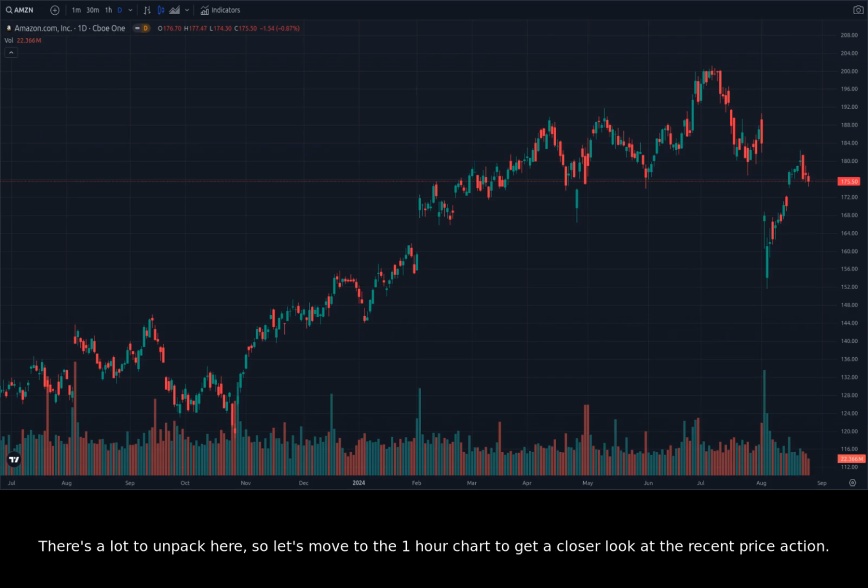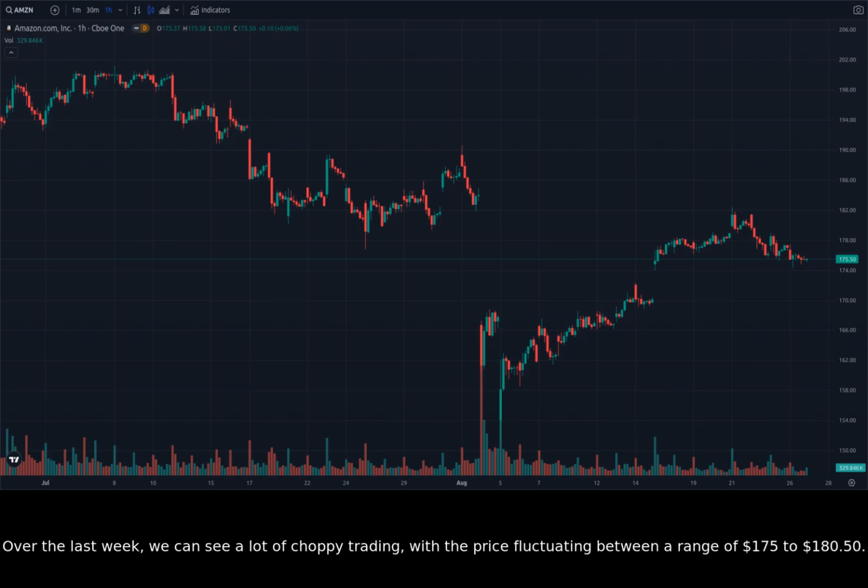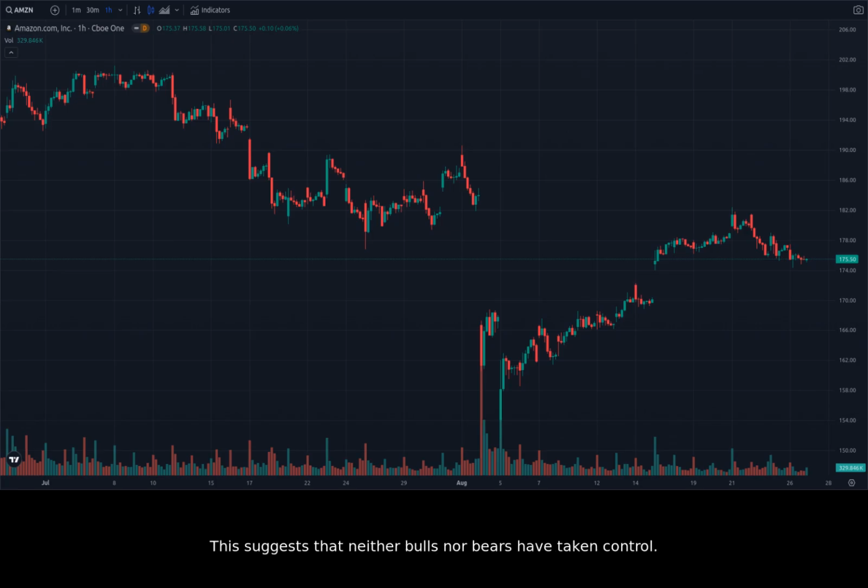There's a lot to unpack here, so let's move to the 1-hour chart to get a closer look at the recent price action. The 1-hour chart shows a more detailed picture of the recent price fluctuations. Over the last week, we can see a lot of choppy trading, with the price fluctuating between a range of $175 to $180.50. This suggests that neither bulls nor bears have taken control.